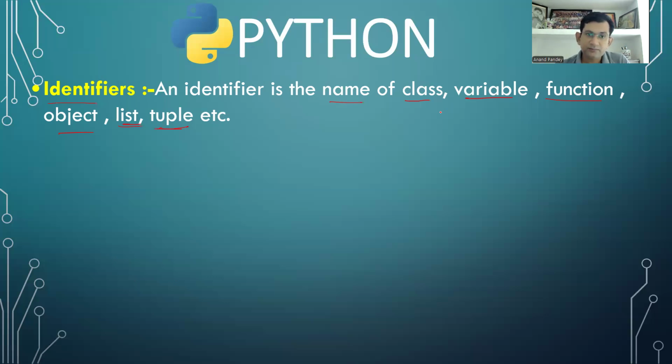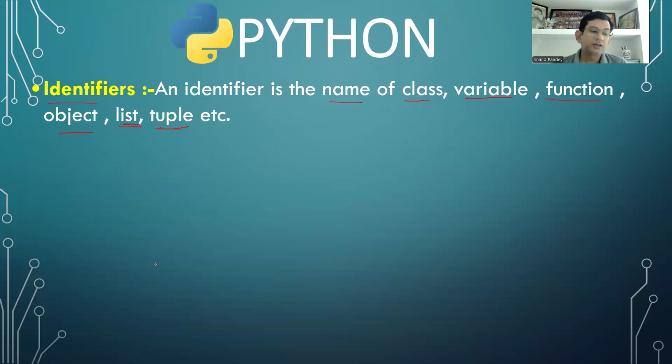Okay. So what is identifier? Name of anything. Identifier has this name because your name is your identifier. You will be identified by your name. Like that, variables are identified by their names. Functions are identified by their names. So that's why it is called identifiers. Name of anything is called identifiers.